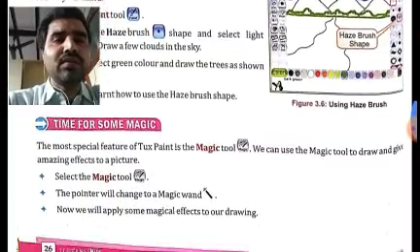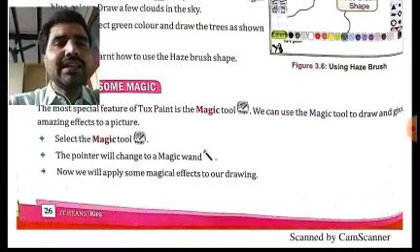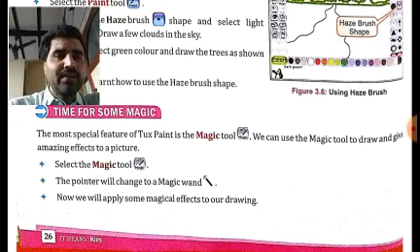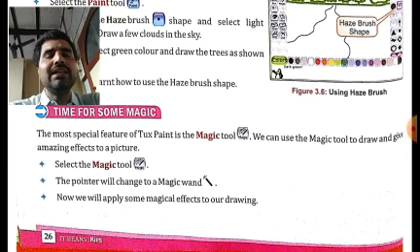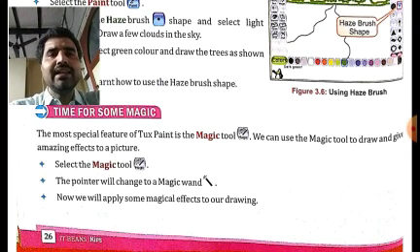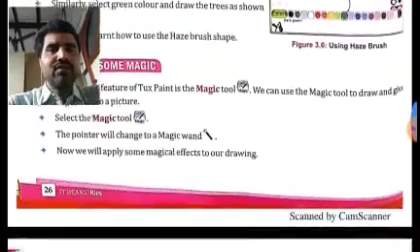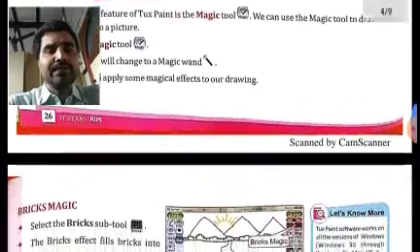There are many other tools also, like magic tool also we can be asked. We have discussed a question based on this in the exercise also. Okay, what could be asked from magic tool? Like, we can use the dash tool to draw and give amazing effects to a picture. What is the correct answer? It will be the magic tool. Okay, you have to choose magic tool from the options which will be given to you.